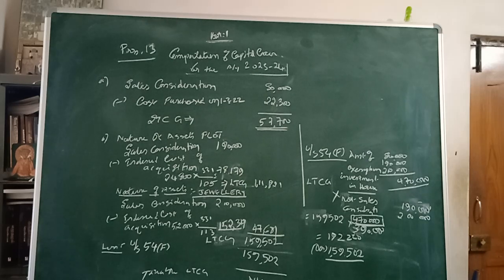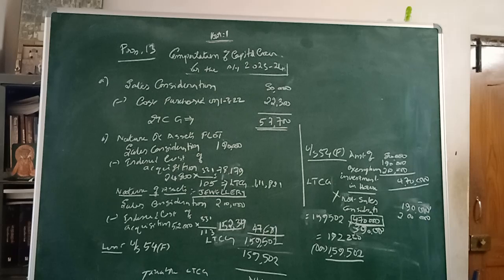Then the second category of asset is a plot, purchased on 1/3/2003 for 24,000. These plots are held by the person for more than 36 months, so it is a long-term capital asset, and that will yield long-term capital gains.